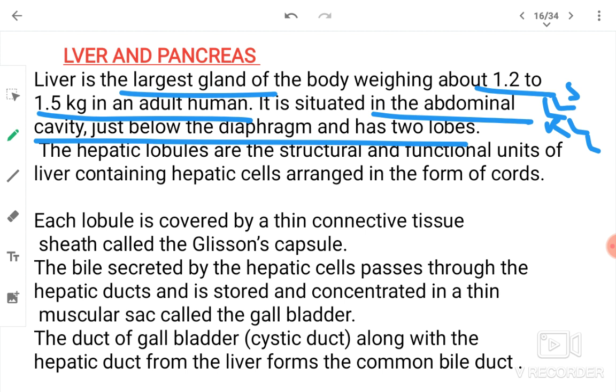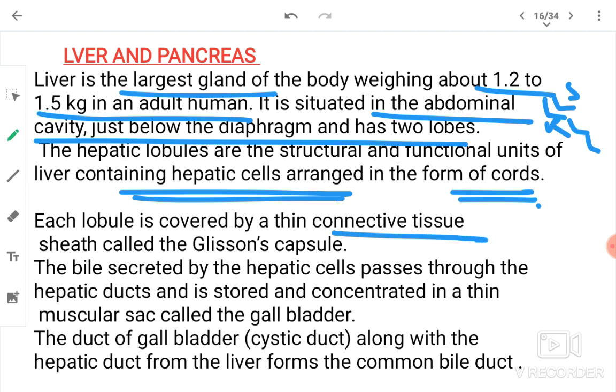The hepatic lobules are the structural and functional units of liver containing hepatic cells arranged in the form of cords. Each lobule is covered by a thin connective tissue sheath called Glisson's capsule.